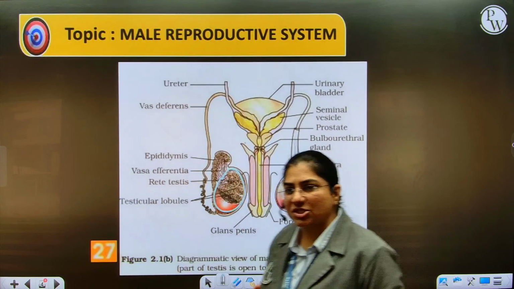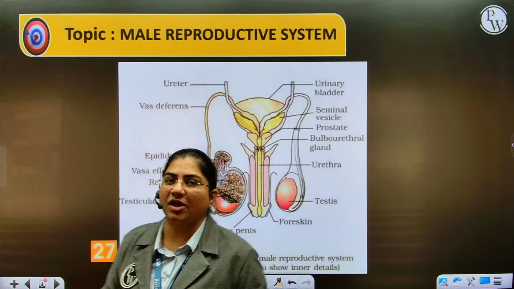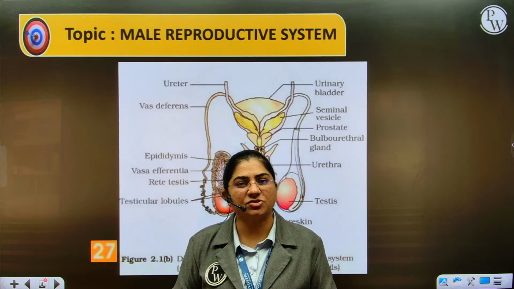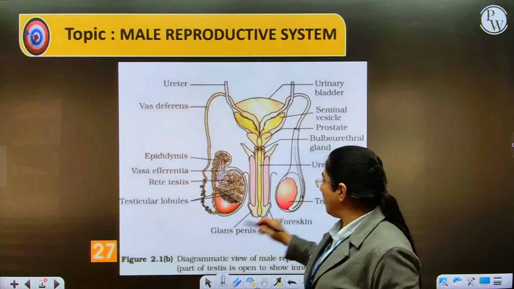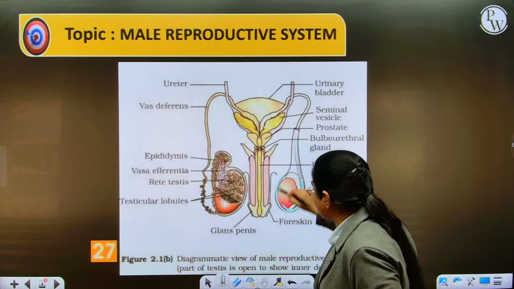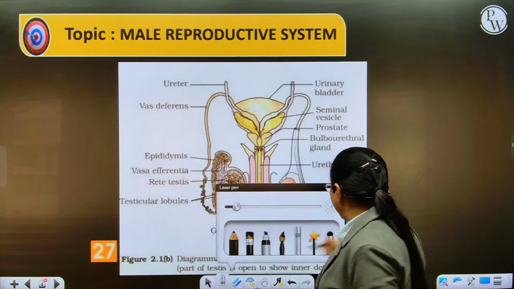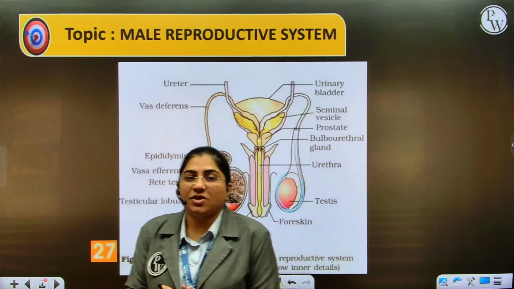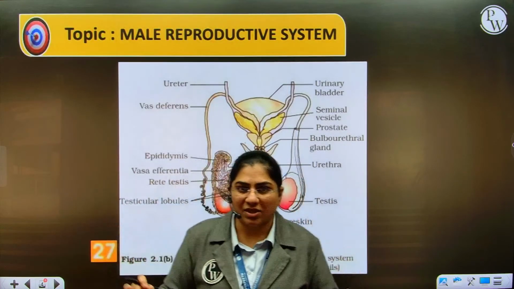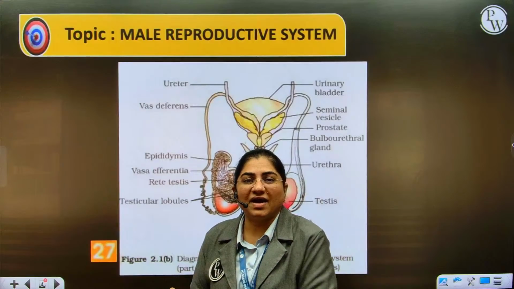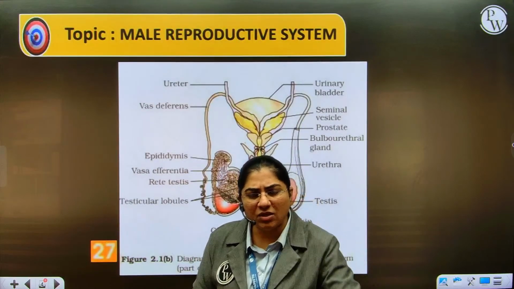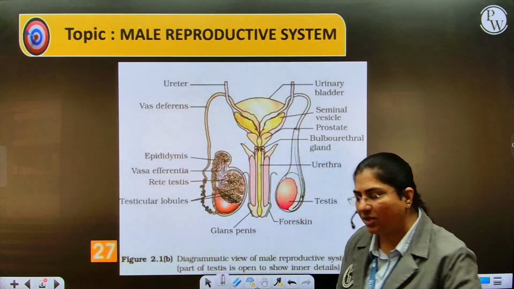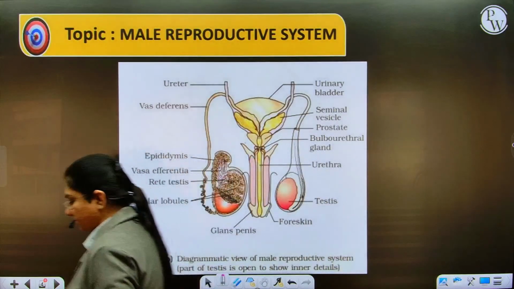As I told you, the entire male reproductive system is situated in the pelvic region, except the testes, which are situated outside the abdomen in a sac-like structure called the scrotum. Why are the testes situated outside the abdominal organs in the scrotum? Because the testes need a temperature which is 2 to 2.5 degrees Celsius below or above. What do you think? You've already studied, so quickly tell me, is it below or above the normal body temperature?